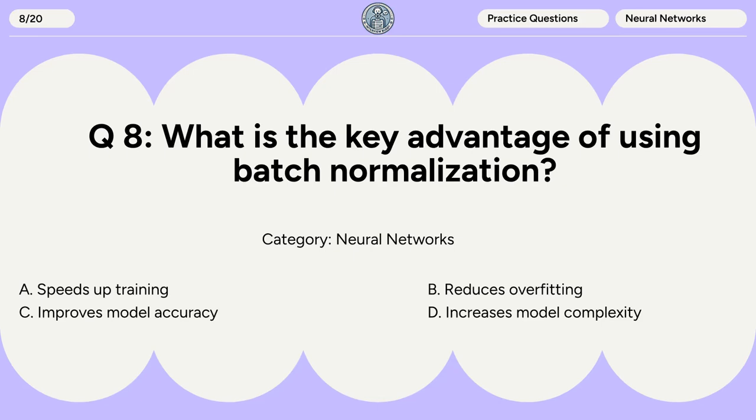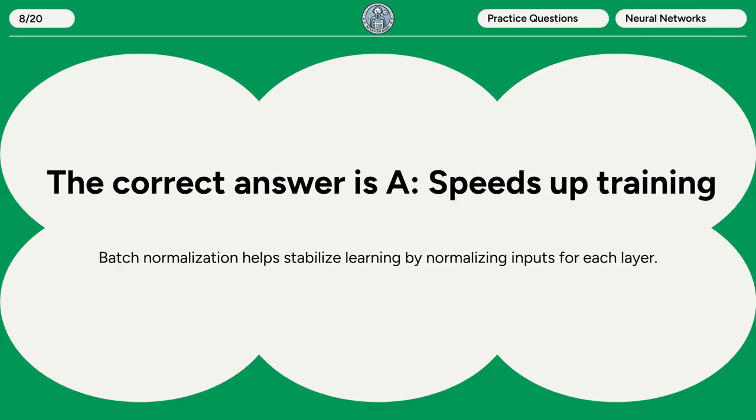Question 8. What is the key advantage of using batch normalization? A. Speeds up training. B. Reduces overfitting. C. Improves model accuracy. D. Increases model complexity. The correct answer is A. Speeds up training. Batch normalization helps stabilize learning by normalizing inputs for each layer.